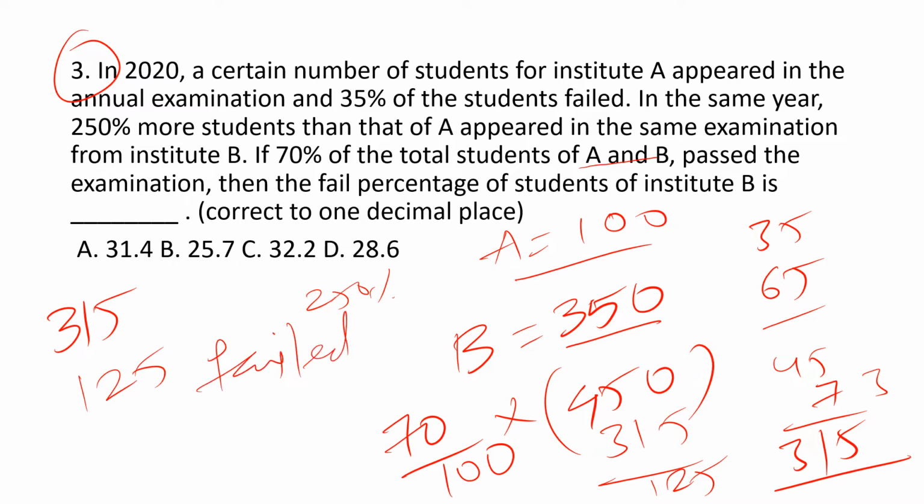But we need to find those who failed from only B. We know those who failed from Institute A, that is 35.